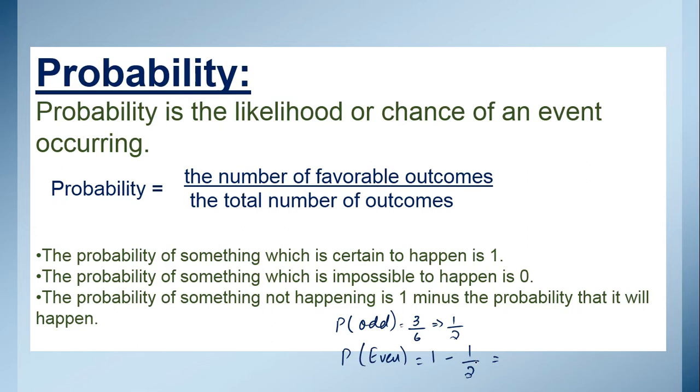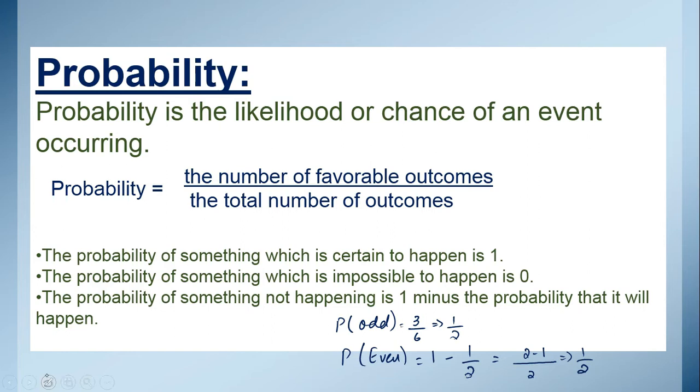Okay, so if we subtract the probability of an even number from 1, we will get the probability of an odd number. And similarly, if we subtract the probability of an odd number from 1, we will get the probability of an even number. So if we take an LCM here and simplify, then 2 minus 1, so it's also half. As we know, on the dice we have half of the numbers odd and half of the numbers even. So both odd and even numbers have a 50-50% probability.